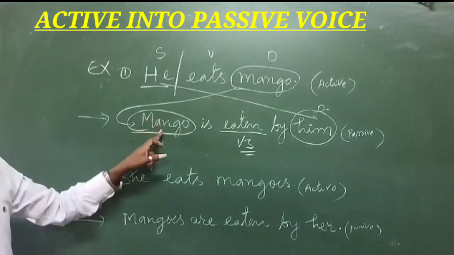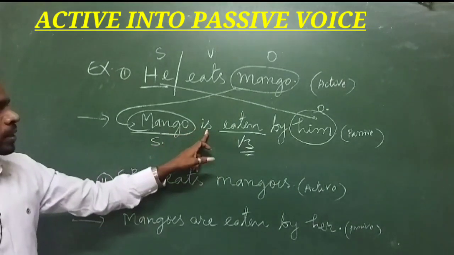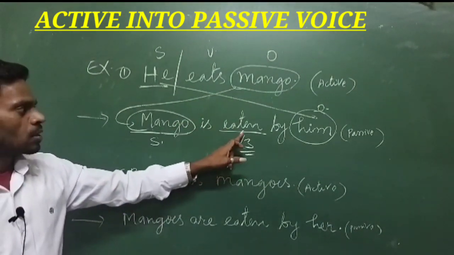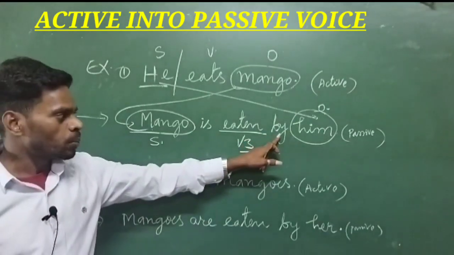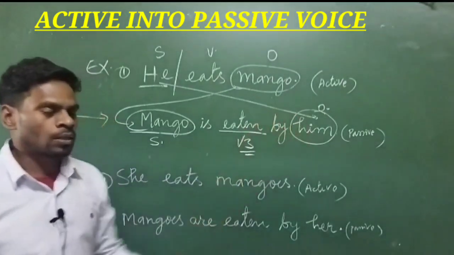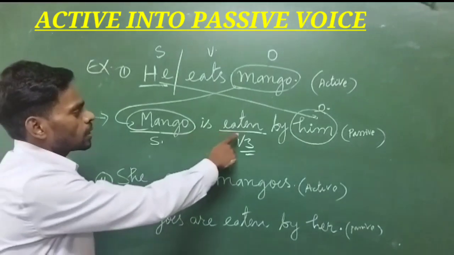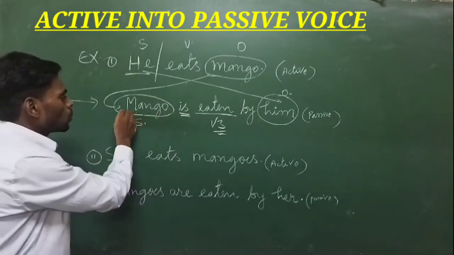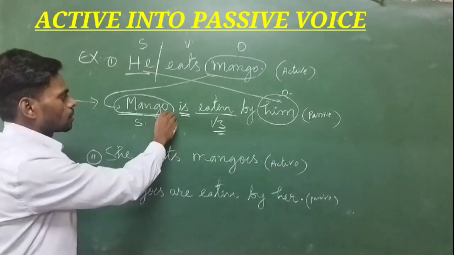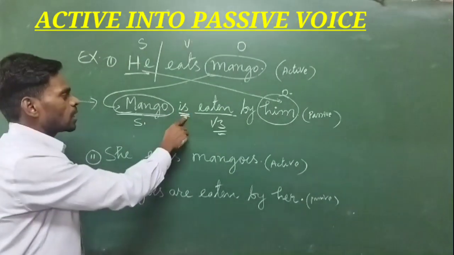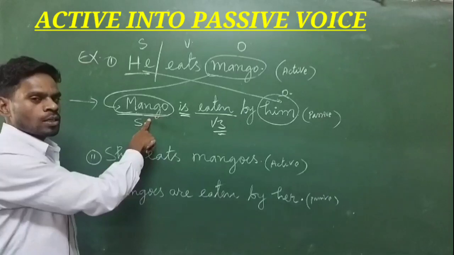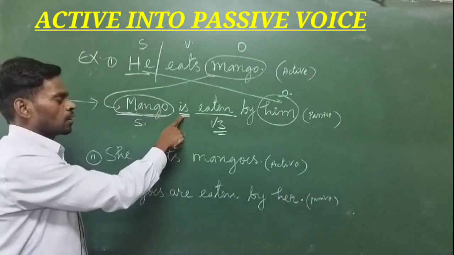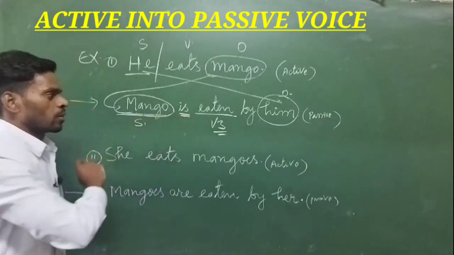So now mango is, then eat, V3 of eat will be eaten. Then we add preposition by here, then object. So mango is eaten by him. So now according to this subject, the helping verb is agreeing with this particular subject. Singular is there, that's why we are using singular helping verb.